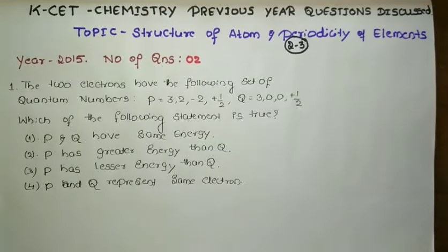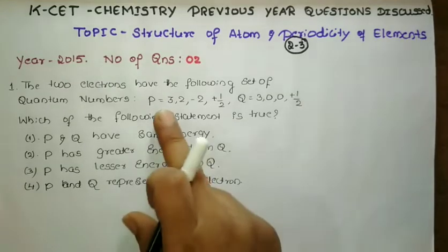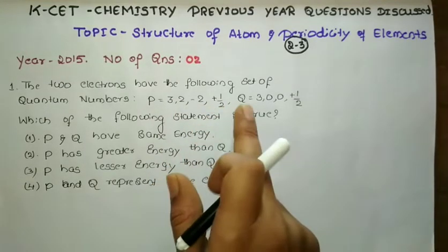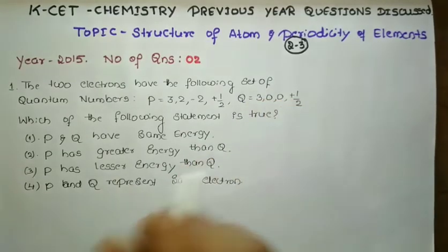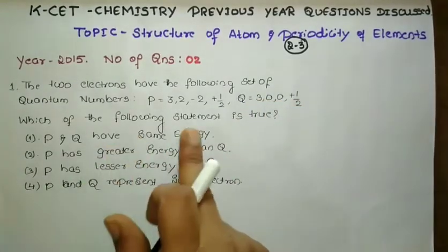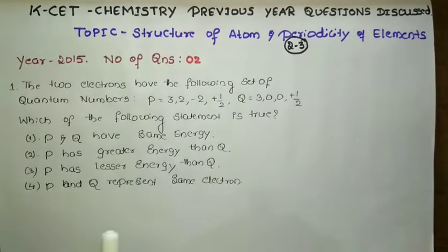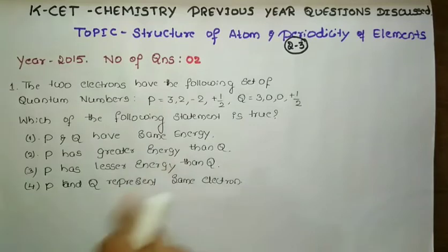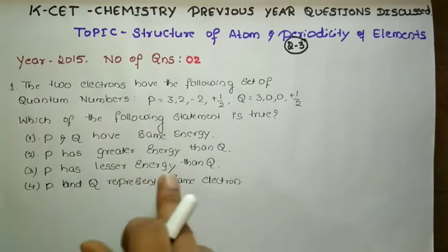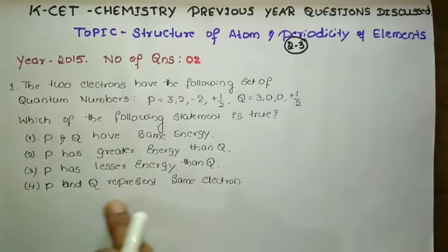The question is: two electrons have the following set of quantum numbers. P electron with quantum numbers 3, 2, minus 2, plus half; Q with quantum numbers 3, 0, 0, plus half. Which of the following statements is true? P and Q have the same energy, P has a greater energy than Q, P has a lesser energy than Q, P and Q represent the same electron.